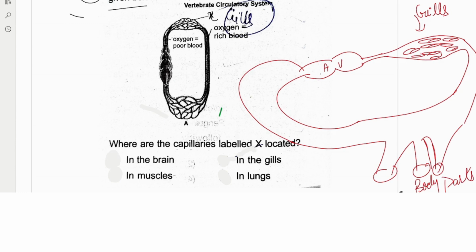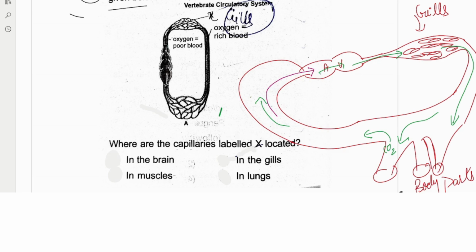The deoxygenated blood from the body parts will enter the atrium, from the atrium to the ventricle, and from the ventricle to the gills for purification. After purification the oxygenated blood will enter the body parts, and after giving the oxygen, the deoxygenated blood will come again through the vena cava and enter the right atrium. So the heart will receive deoxygenated blood only one time, and the oxygenated blood does not come back to the heart.